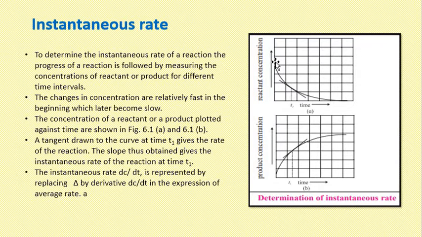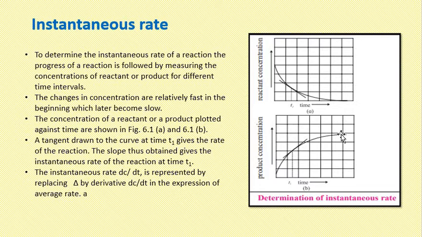The first graph shows the reactant concentration decreasing as time increases, and the other graph shows the product concentration increasing as time increases. The tangent drawn to the curve at time t gives us the rate of reaction. Thus, the slope obtained gives us the instantaneous rate of reaction at time t.